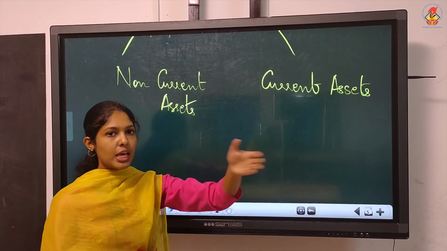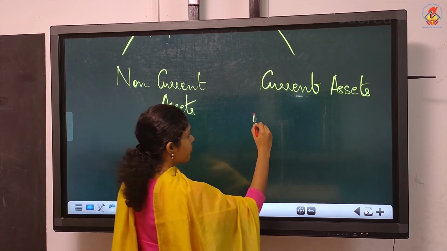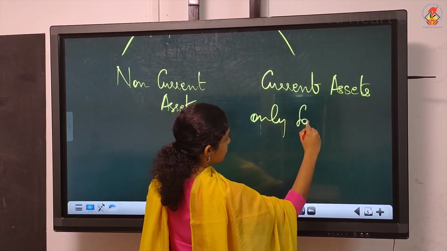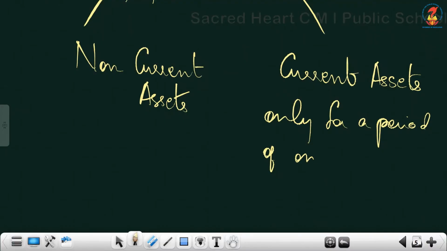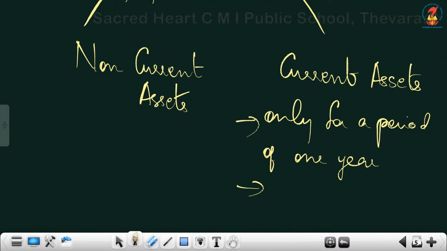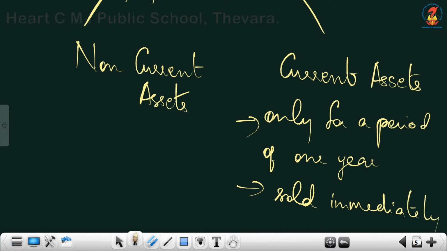Current assets means it will be held by the business only for a period of 1 year. Meaning it will be sold immediately. Immediately means within a period of 1 year we'll be selling it.